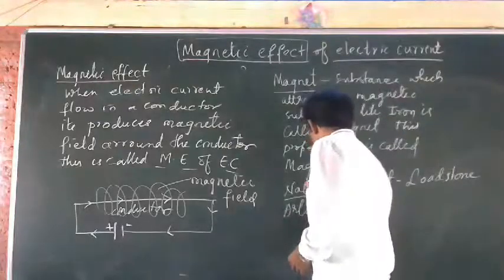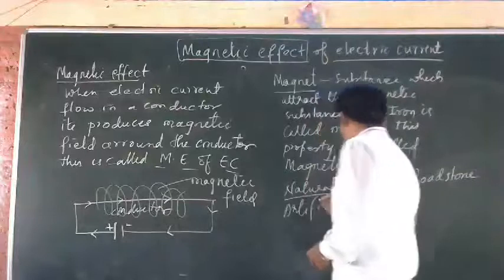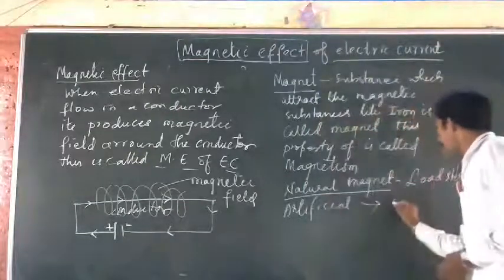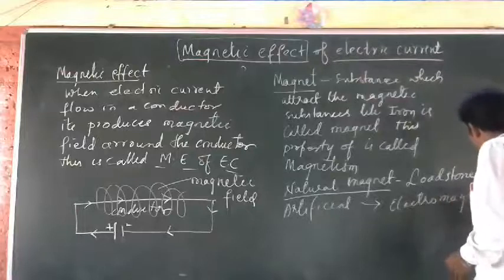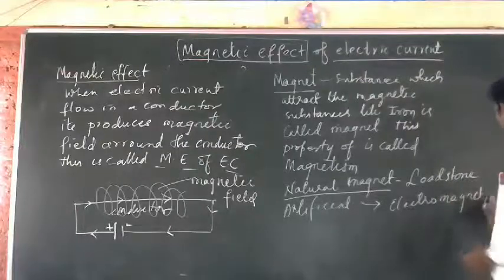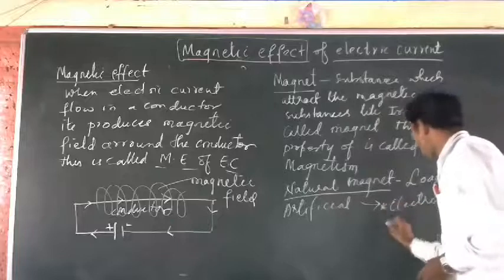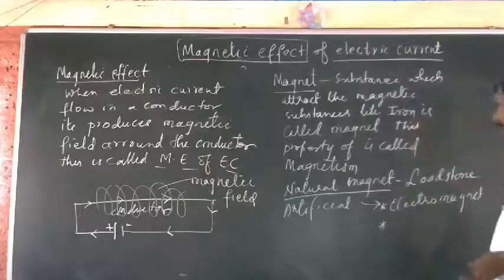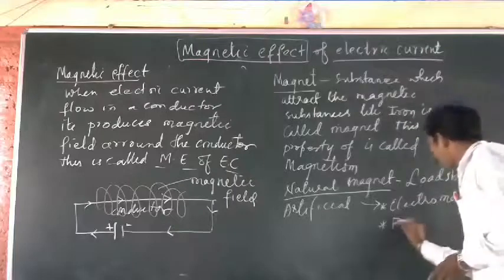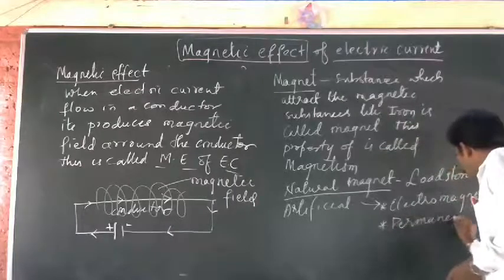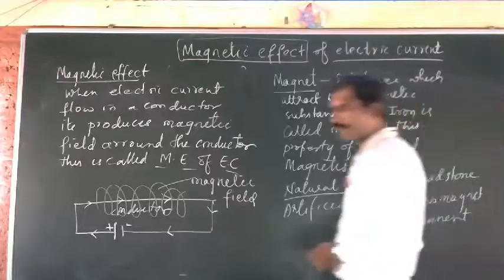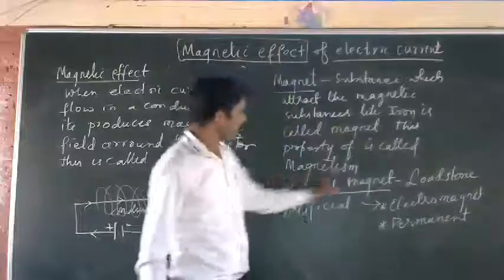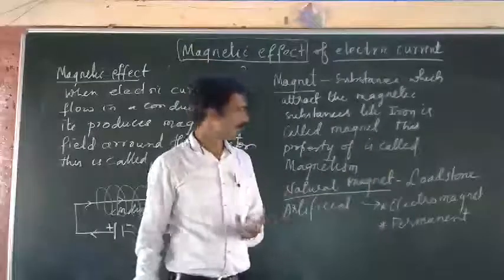Artificial magnets are like electromagnets or permanent magnets.